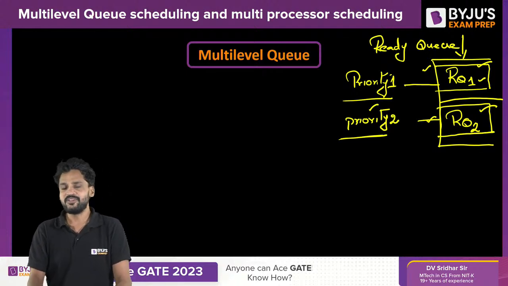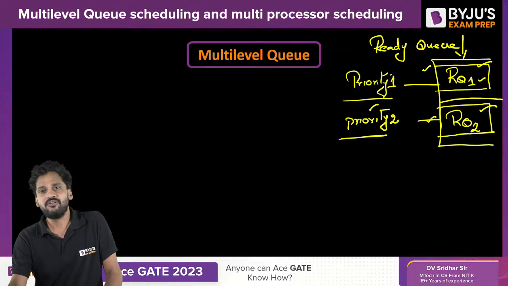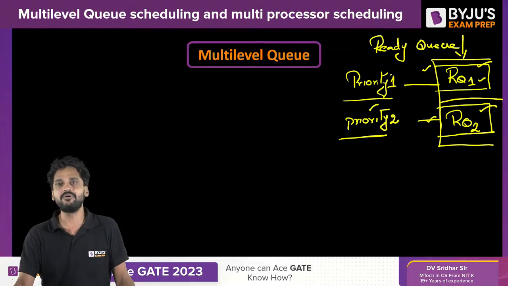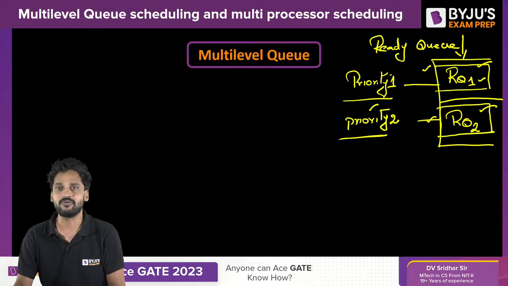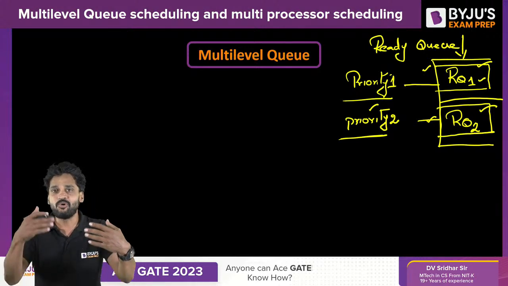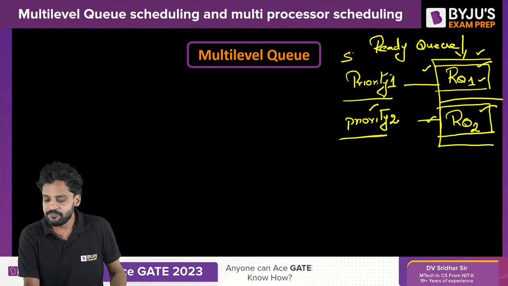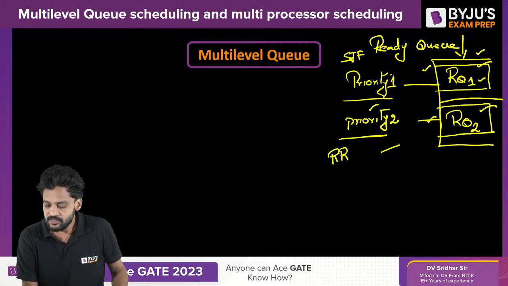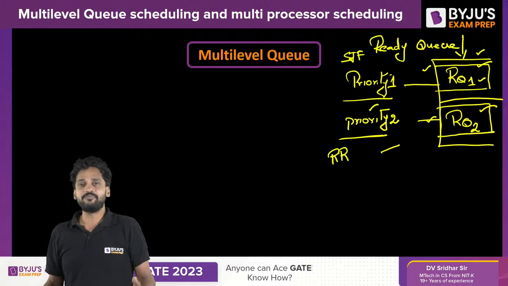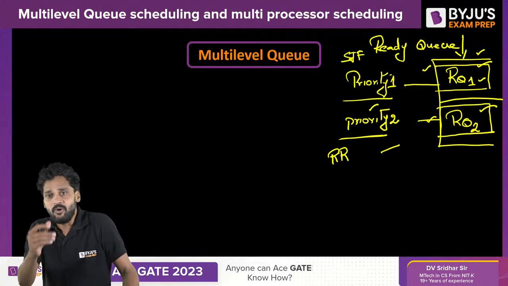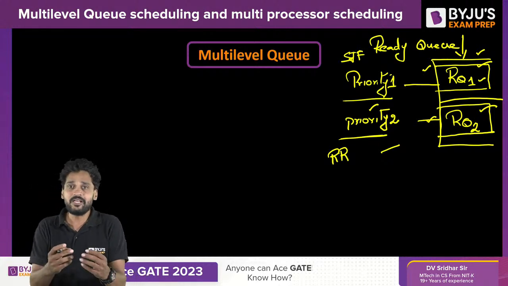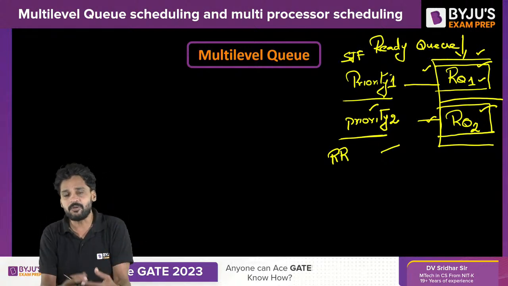Here the thing is, which scheduling algorithm should be followed, which is the best scheduling algorithm? There is no specific scheduling algorithm you can follow. Each ready queue can have its own scheduling algorithm. For instance, for the priority one, for ready queue one, you can use SJF. For ready queue 2, you can go for round robin. If you do have more than one ready queue, each queue can have its own scheduling algorithm, depending on the scheduling requirement of the processes.